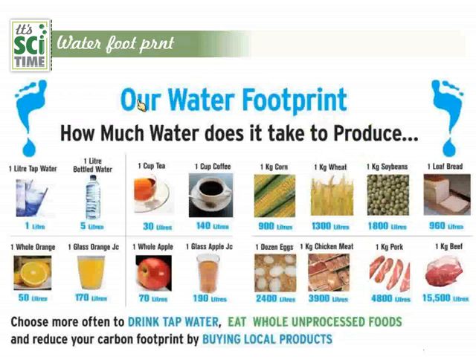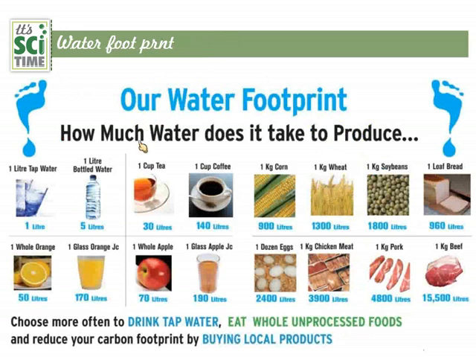Here's the next one, water footprint. We can talk about the water footprint with these examples. There is 1 liter of tap water. It is 1 liter of water. 1 liter of bottled water, 5 liters of water. How does it happen? Tap water comes directly to our house, and 1 liter of tap water means only that liter of water.